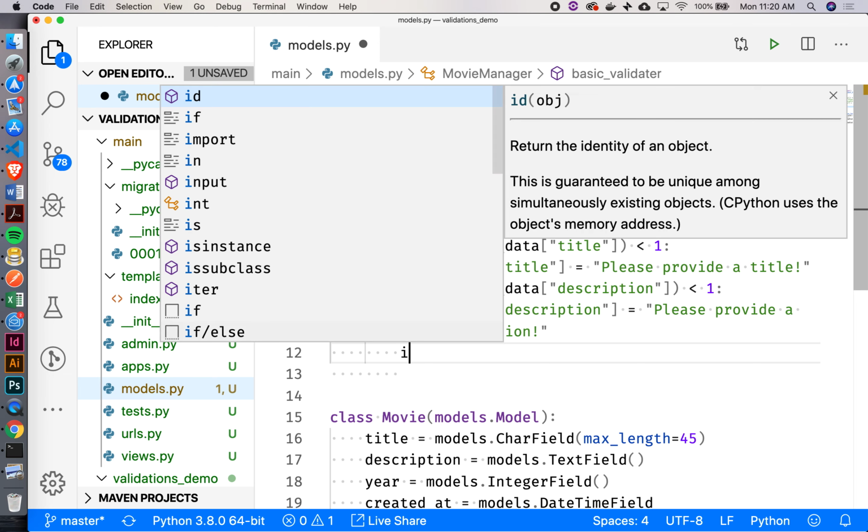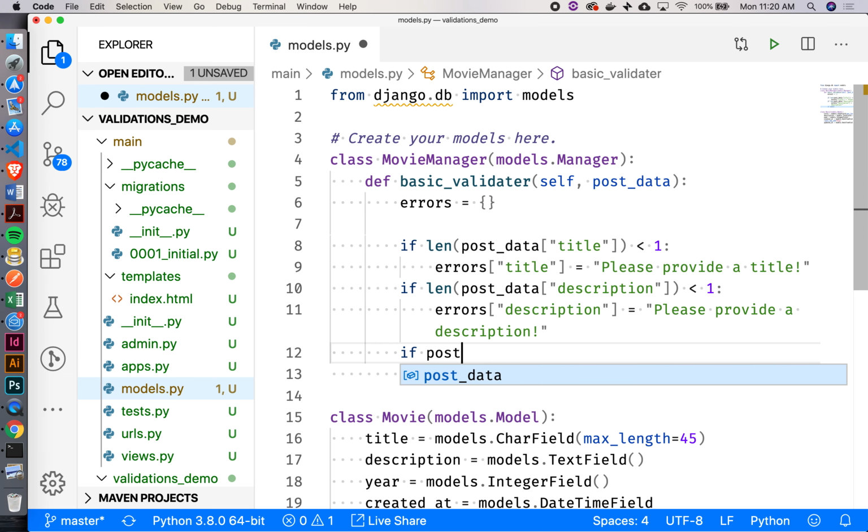So we'll say if post data at year, and I'm going to convert that into an int, and I'm going to say if it's less than, when do you guys think the first movies came out? 1920 something? Oh, it was 18 something? All right, let's just keep it simple.